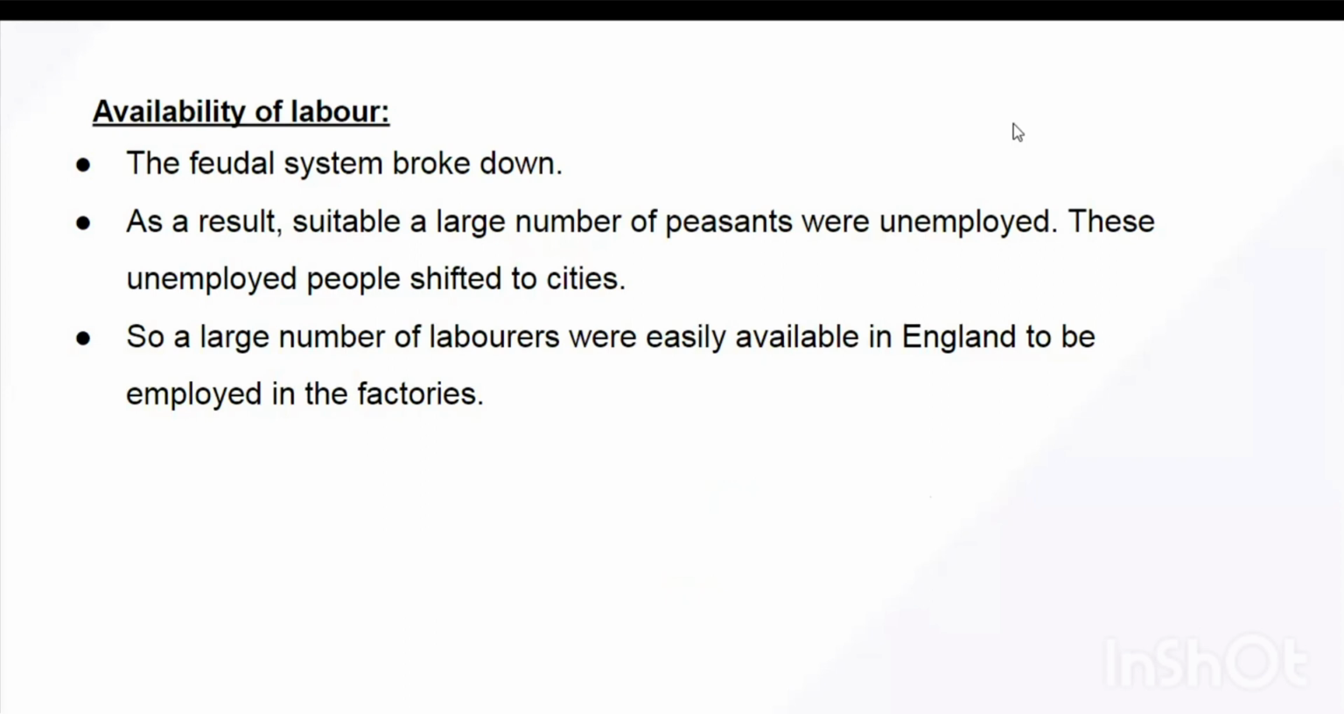And with the onset of the industrial revolution, these peasants started migrating to the cities where factories were running, and because of which cheap labor was readily available in England, which could be employed in the English factories. So that further supported the growth of factories in England.